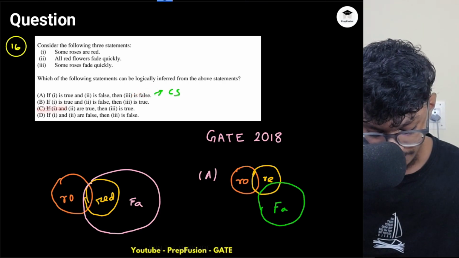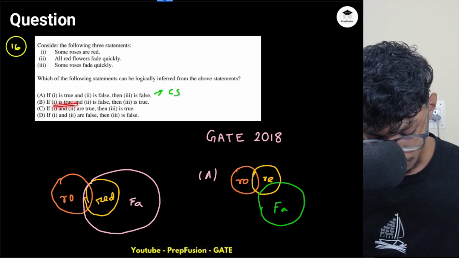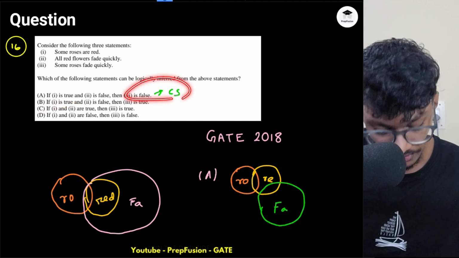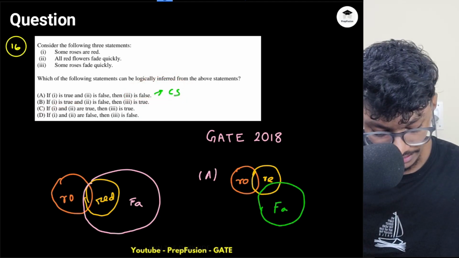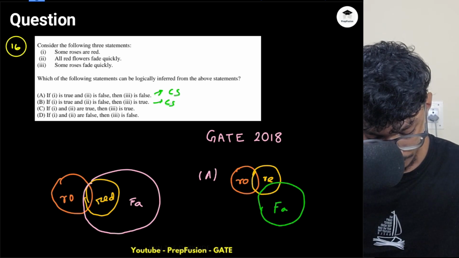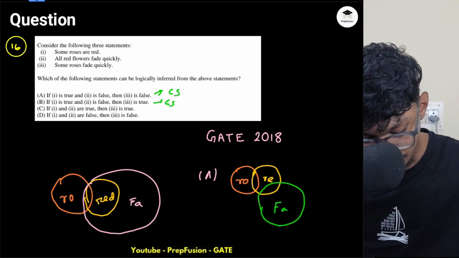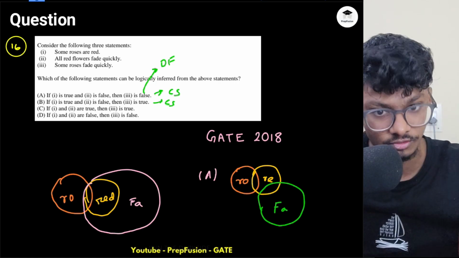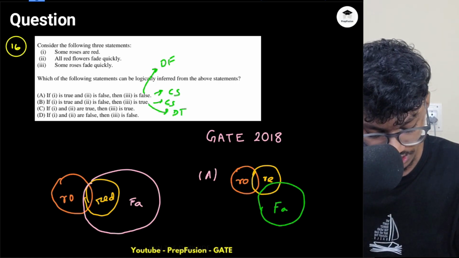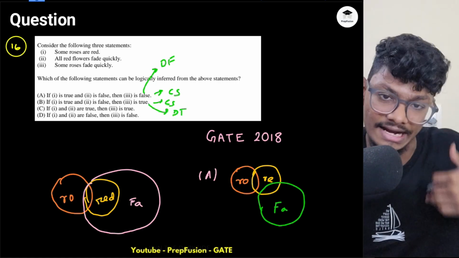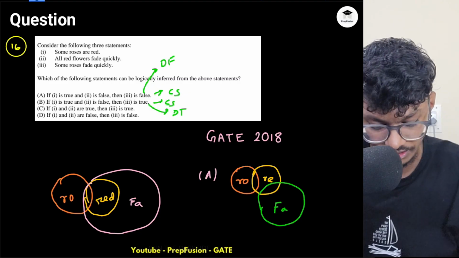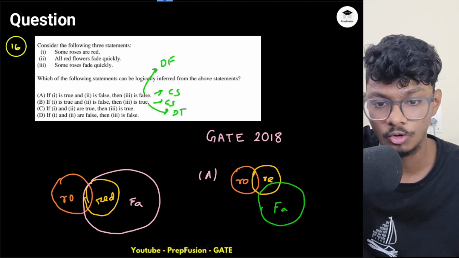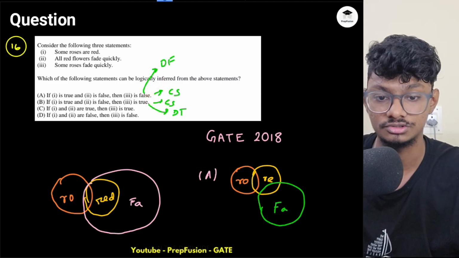Let's do option B. If this is true, this is telling it is false. I can't say. False means the conclusion is definitely false, or true means the conclusion is definitely true. I cannot comment. It can be true, it can be false. I cannot say. So I am at the edge. So these two options are automatically eliminated. So that's how easy it is.